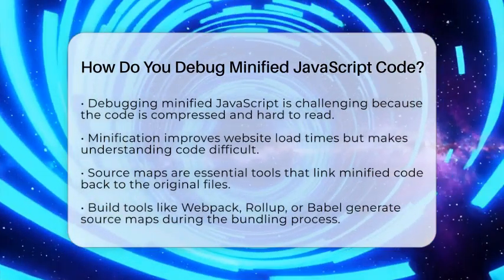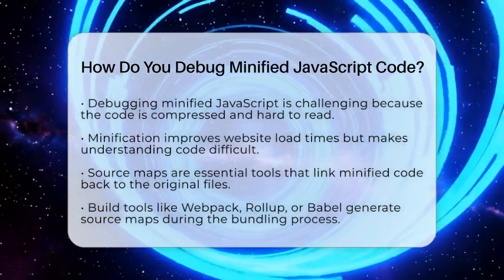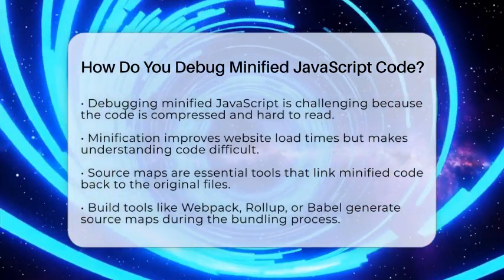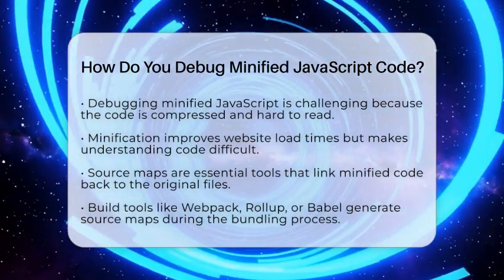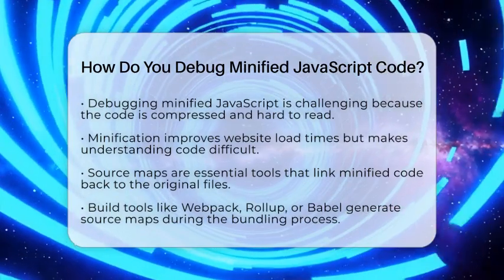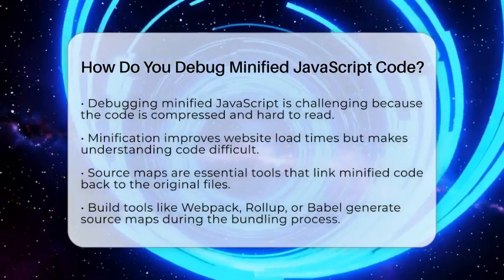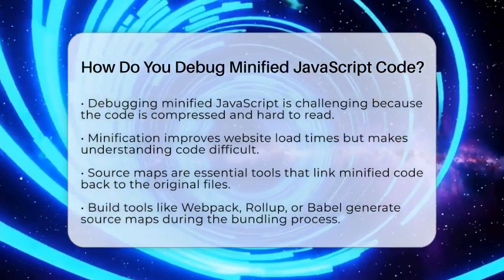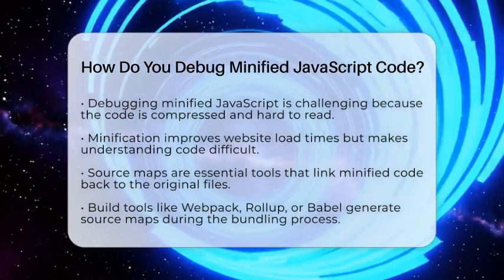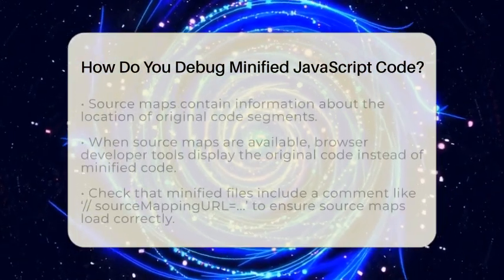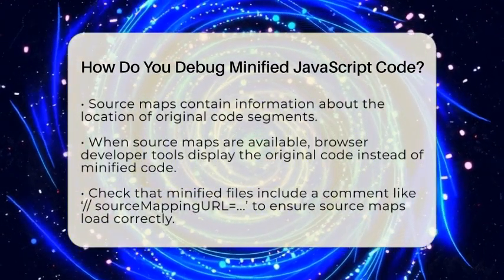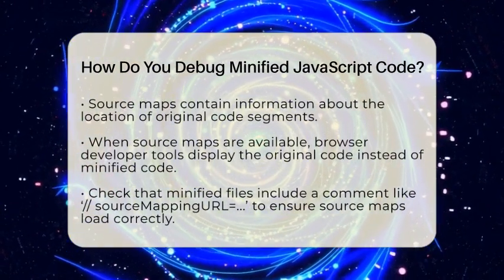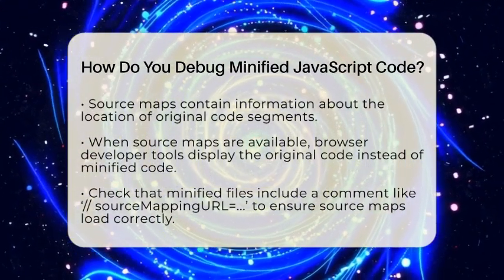The main way to fix this is by using source maps. These are special files created during the bundling or minification process that connect the compressed code back to the original source files. When you generate source maps with your build tools like Webpack, Rollup, or Babel, they store information about where each piece of minified code came from. This is a game changer for debugging because it lets you see the original code in your browser's developer tools.